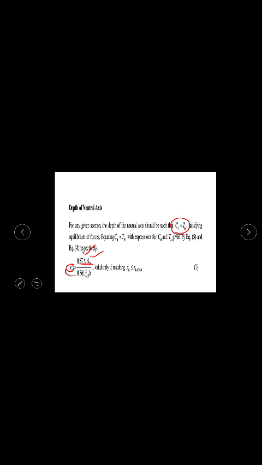You also know the width of the beam, you also know the grade of concrete. So once you know these values, you can easily find out Xu, which is nothing but the depth of actual neutral axis. The actual depth of neutral axis is found. So you know the maximum depth of neutral axis and you know the actual depth of neutral axis.